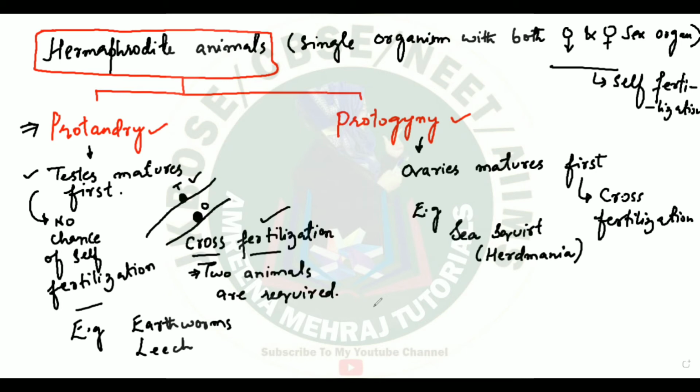It is an aquatic organism which performs cross-fertilization, but it is hermaphrodite. Why not self-fertilization? The reason is the animal is showing protogyny. Its ovaries mature first, so obviously it will go for cross-fertilization. Another example is Amphioxus.